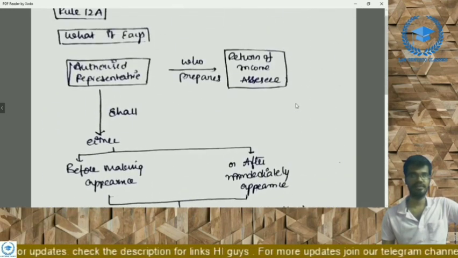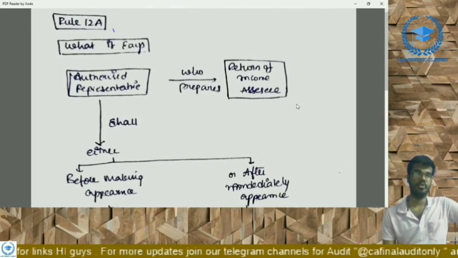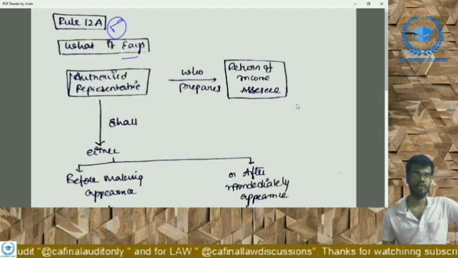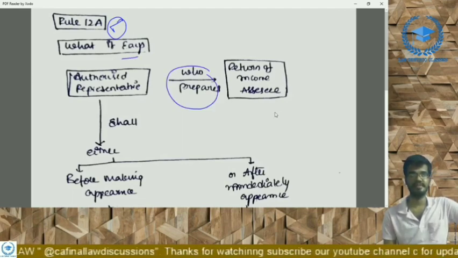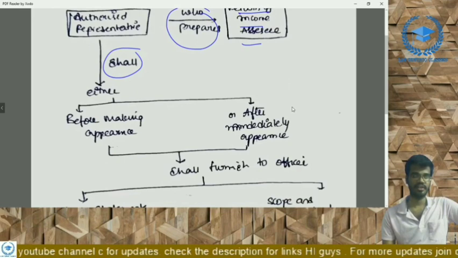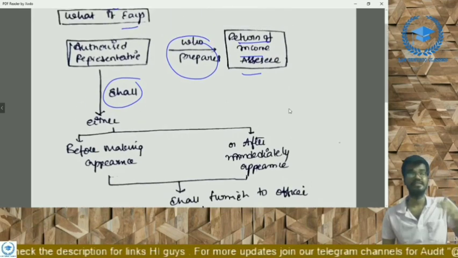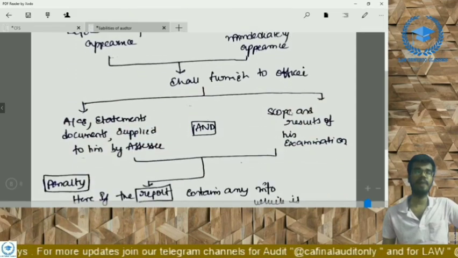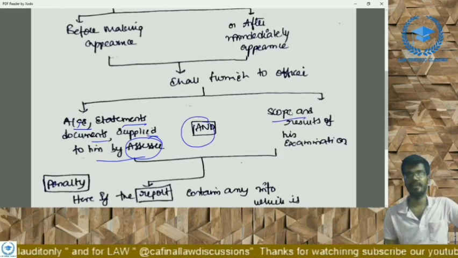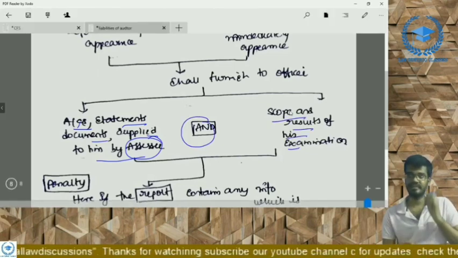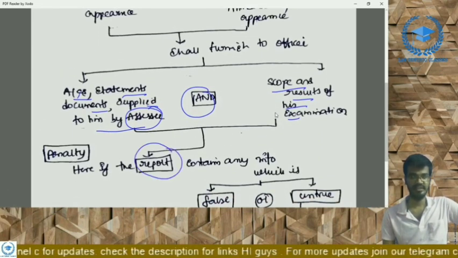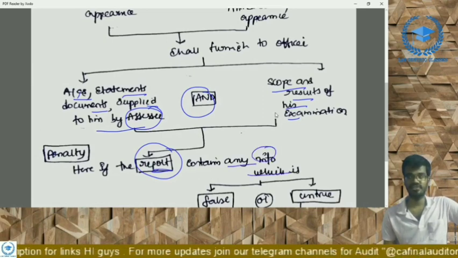And coming to our next point, our last point, that is Rule 12A, right? Our last point on the income tax liabilities of auditor. What it says: any authorized representative who prepares the income tax return of an SSE shall, either before making appearance to the income tax authorities or immediately after, furnish to the income tax authorities accounts, statements, documents supplied to him by the SSE, and the scope and result of examination. That particular authorized representative might have done some examination of the books of accounts of the SSE, right? Such examination results in a particular report, and if that report contains any information which is false,